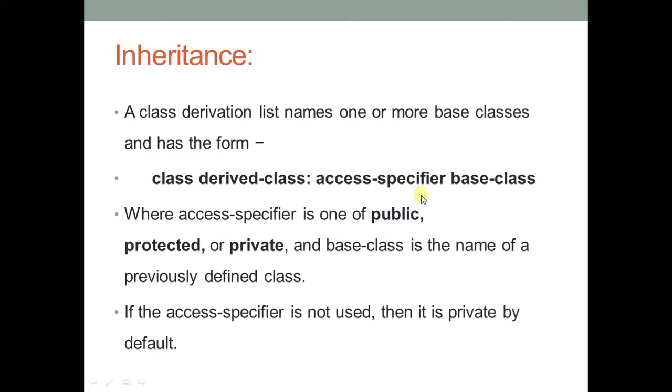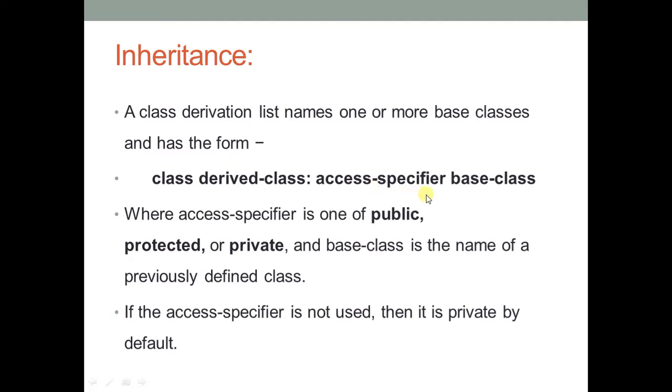Okay, now we will be discussing this access specifier in detail. For now just remember that the access specifier will be private, protected or public. When we derive the base class as private, that means there will be some restrictions.